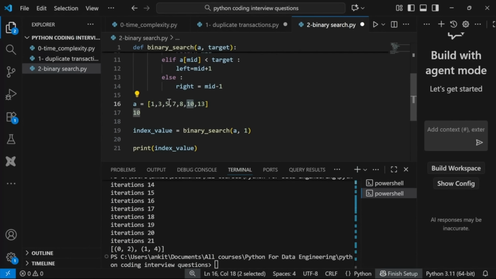Let's take another example. Let's say I want to search for 1. So I will check with the mid element, right? If it is equal to the mid element, I will return that. If it is not, now if it is less or more: if it is less, then I will ignore these things and just look into this. Great. Now again, I will take the mid.